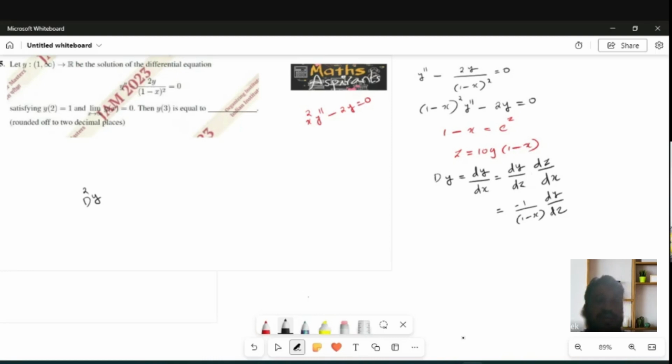d square y by dx square is nothing but d by dx of dy by dx. That means d by dx of dy by dx, which is minus 1 by 1 minus x into dy by dz.